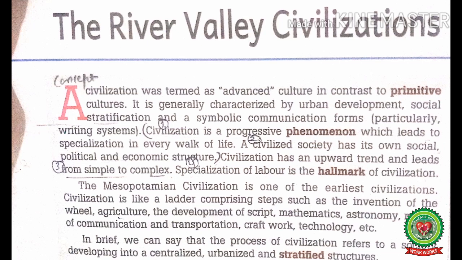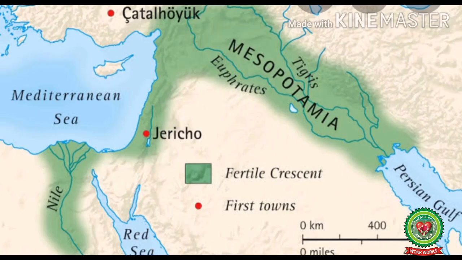Let's read next paragraph. The Mesopotamian civilization is one of the earliest civilizations. Civilization is like a ladder comprising steps such as the invention of wheel, agriculture, the development of script, mathematics, astronomy, means of communication and transportation, craft work, technology, etc. So students, which civilization is one of the earliest civilizations? The Mesopotamian civilization. The Mesopotamian civilization grew up on the banks of river Tigris and Euphrates.